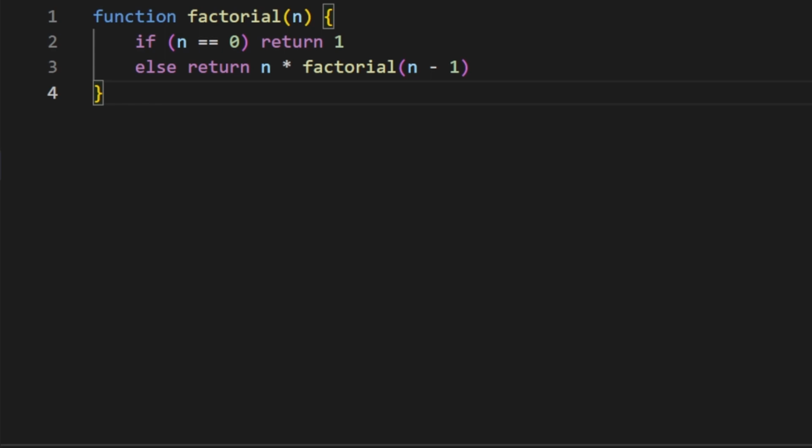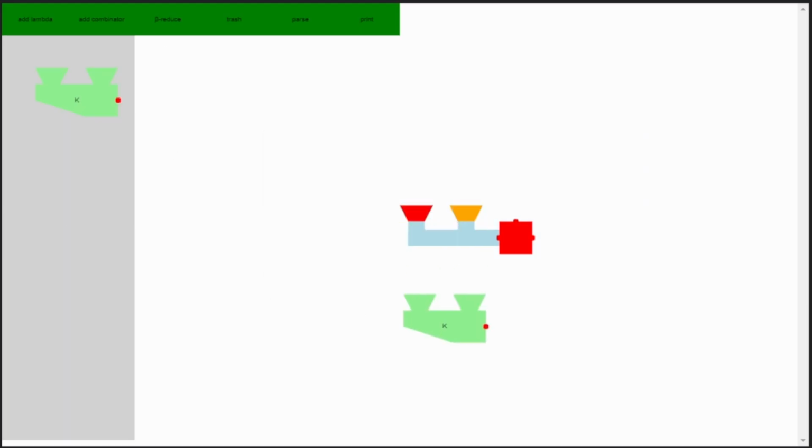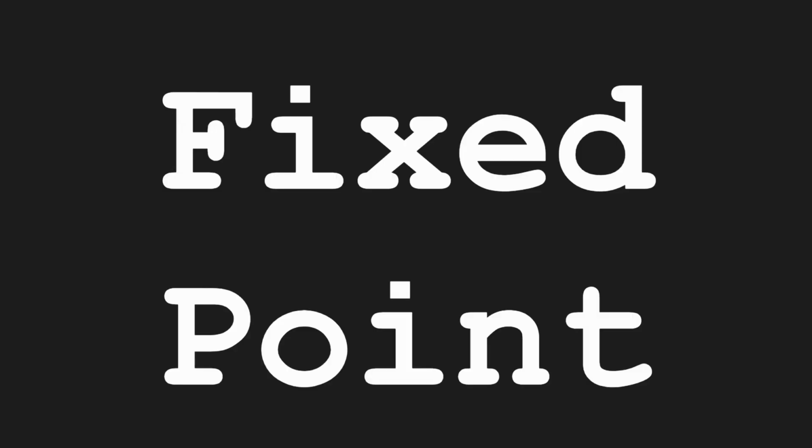The function uses its own name inside the definition, and we can't really do that in the lambda calculus. We do have combinators, but remember, those aren't actually part of the calculus. But don't lose hope, there's a way to get around this. We need something called a fixed point combinator.